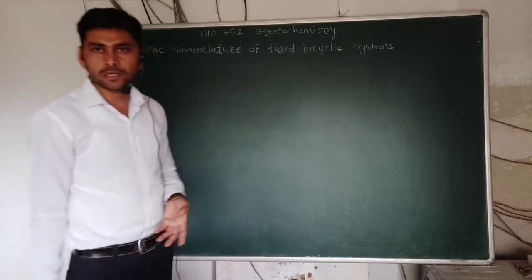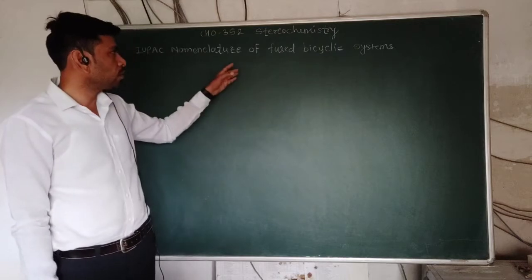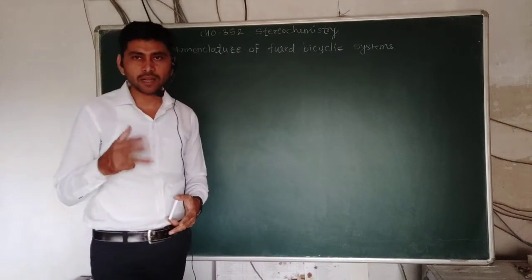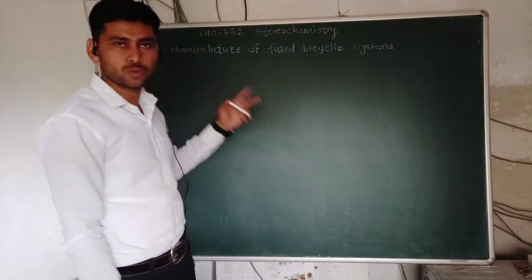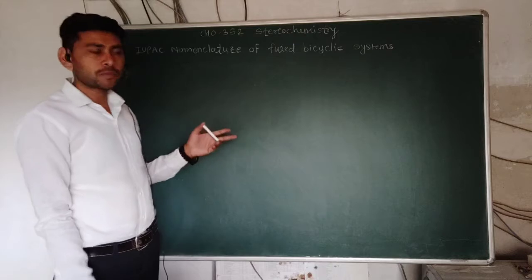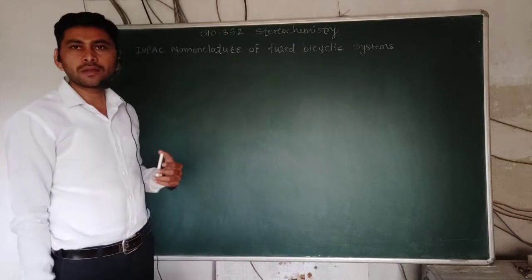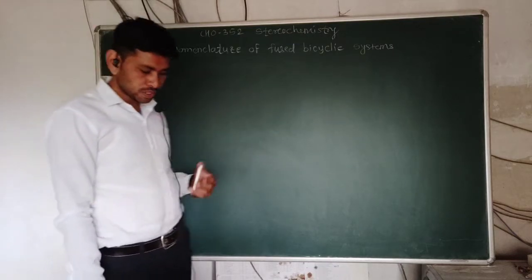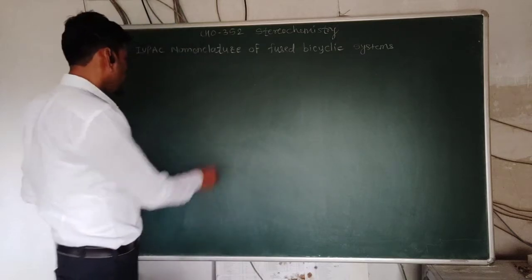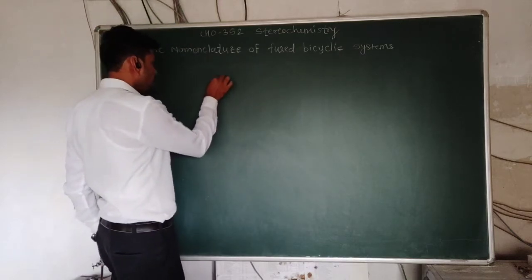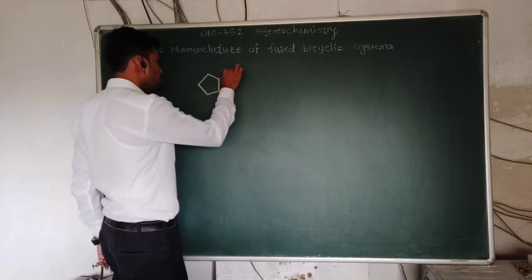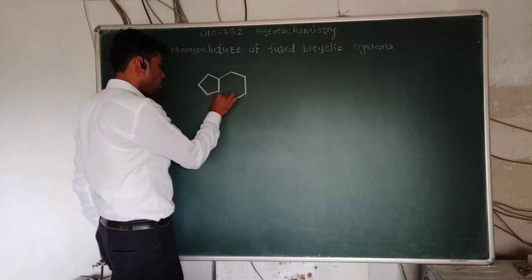There are certain rules to give the nomenclature for these bicyclic systems. Bicyclic means there are two cyclic rings fused together. Such rings are called bicyclic systems, and such bicyclic systems are given names by using certain rules, and we have to see these rules one by one. Initially, I am taking an example and explaining the rules of nomenclature.